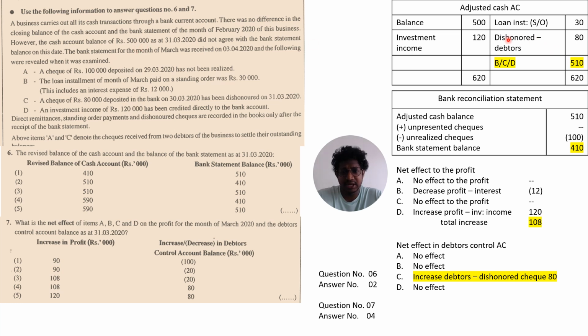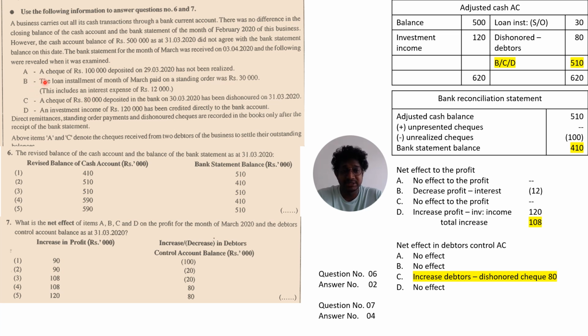So that is your adjusted cash account opening balance. And that does not tally with the bank statement balance that you received as at 31st March 2020. So these are the errors and the omissions that are revealed. So we have to prepare an adjusted cash account and a bank reconciliation statement.